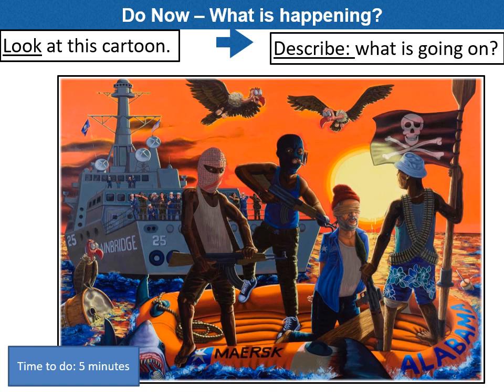If you could have a look at the image on the board and spend 4 to 5 minutes describing everything that you can see. Be as descriptive as possible, looking at all different parts of this scene, from the foreground to the background, the water level to the sky. Write down everything that you see. Get going with that. Pause the video now.